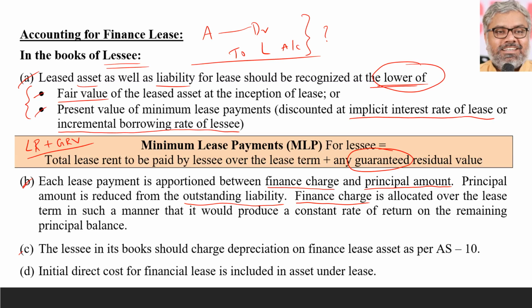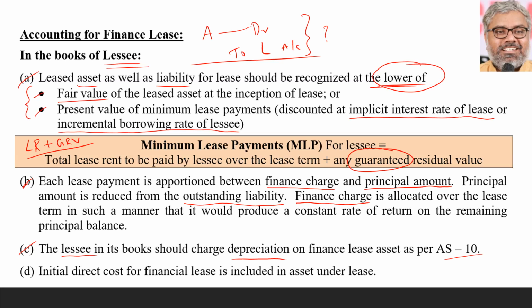Then, what happens to the asset? Liability will keep on diminishing when the lease rentals are paid. What happens to the asset which was already debited? That can be depreciated by the lessee as per AS 10. Look at the important point here. Lessee is depreciating the asset. Is he the legal owner of the asset? No. That is another proof that accounting standards take substance over form. Substance over form is applied here.